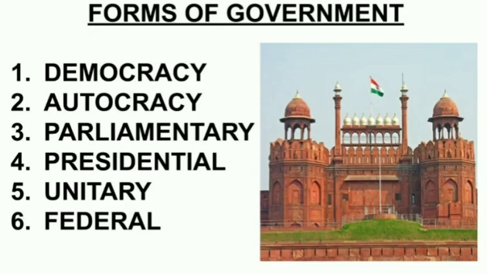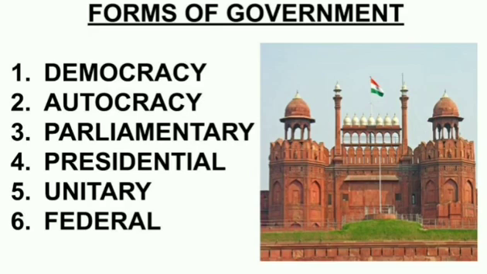Then unitary government means what? Only one government, only the central government. But here in our country we have the central government and the state government. Whereas in a unitary government, what happens? There is one government for the entire nation. It is called unitary government. The central government performs the duties of both the executive and the legislature. China is an example of such a government. In China, there is only one government for the whole country. So that is unitary government.